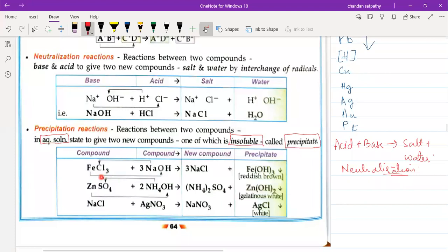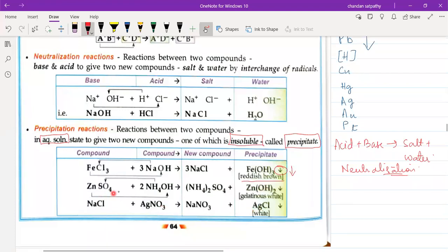Example, when iron chloride combines with sodium hydroxide, it forms sodium chloride plus iron hydroxide. You see, hydroxide has gone to iron, chloride came to sodium. And this iron hydroxide is reddish brown in color and it is a precipitate. Whenever there is a precipitate, a downward arrow mark is given.